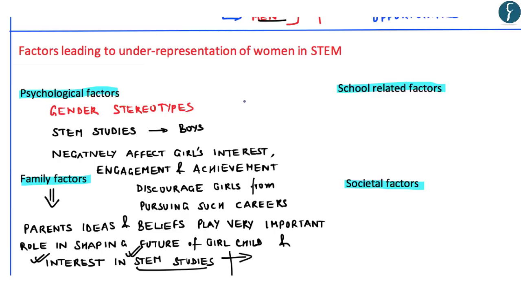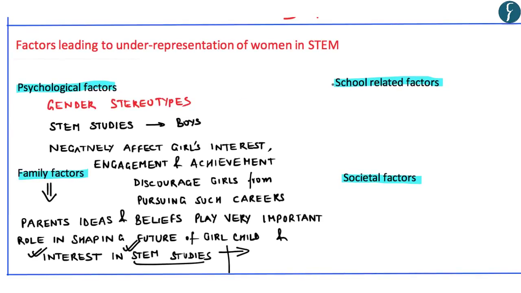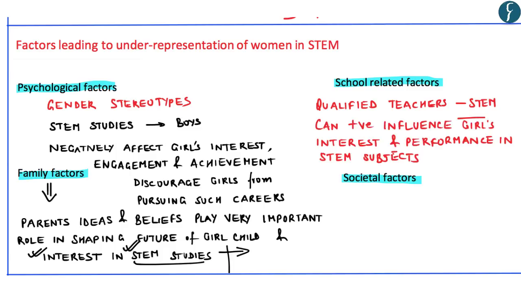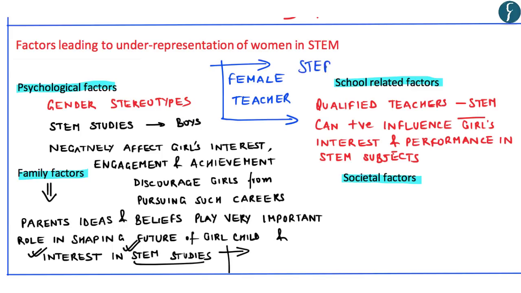Now, another factor leading to underrepresentation of women in STEM studies is school related factors. Qualified teachers in the field of science and technology as well as mathematics can positively influence a girl's performance and engagement with STEM education. Further, this also helps the girl child in pursuing careers in the field of STEM. Female teachers in the field of STEM also act as role models for the girl students in order to pursue a career in the field of STEM.